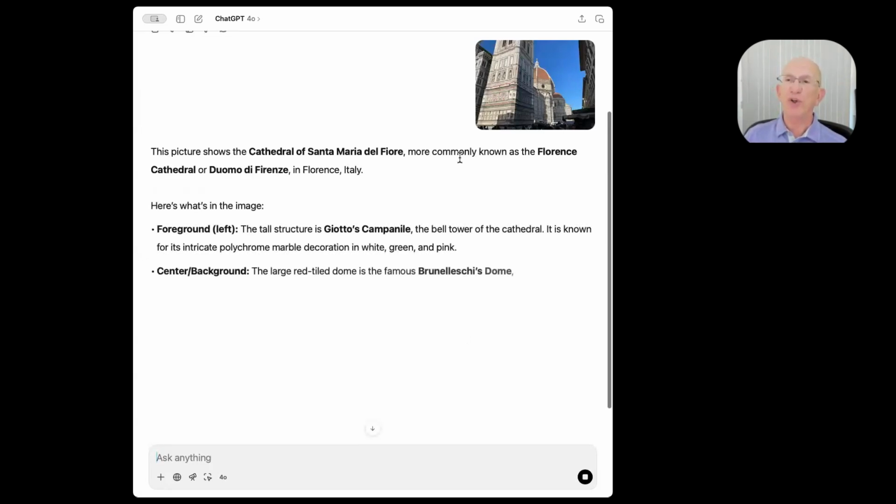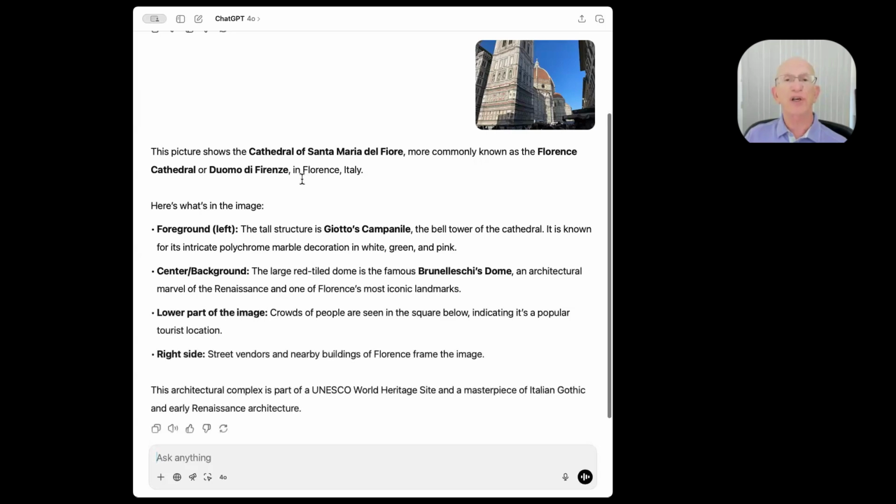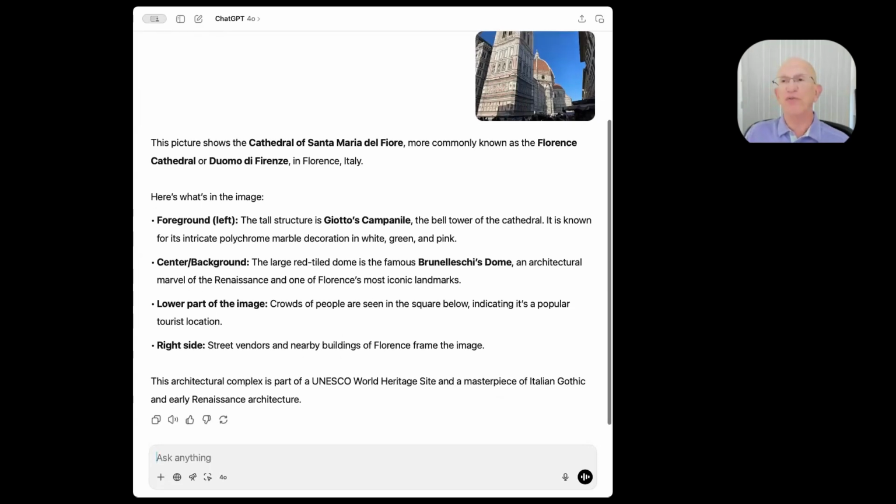It identified the building commonly known as the Florence Cathedral or Duomo di Firenze, and where the image is from, the direction it's looking at it, where it is, what's the right side, a little bit more about it. Interesting. So even if I didn't tell it anything about the picture, it was able to recognize what's in there.